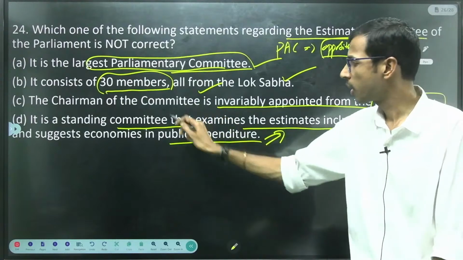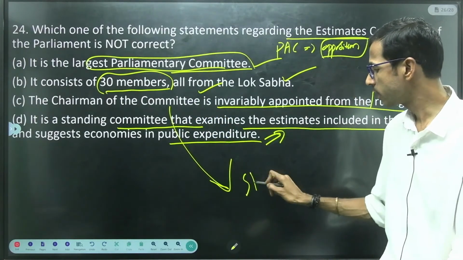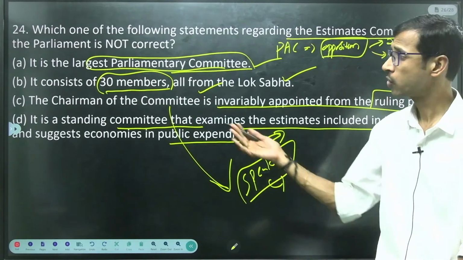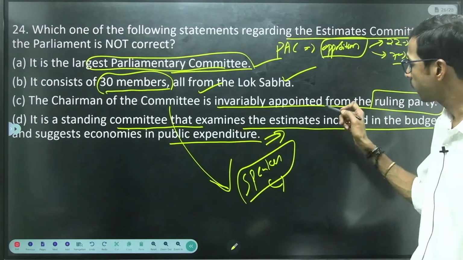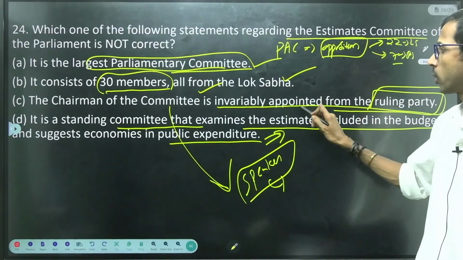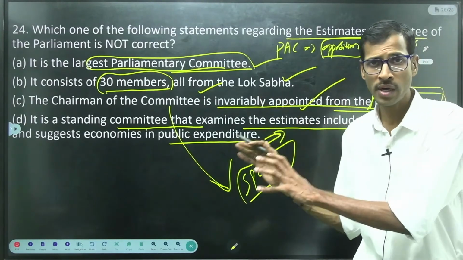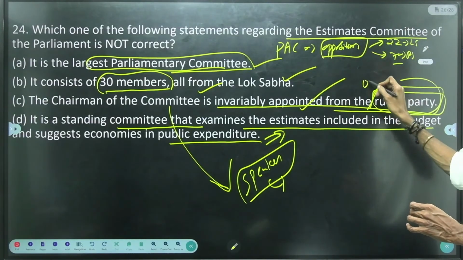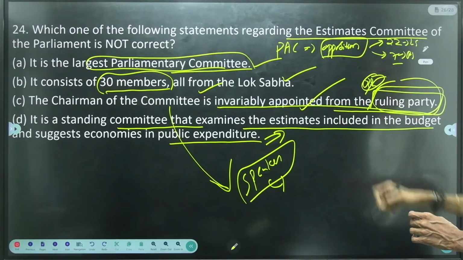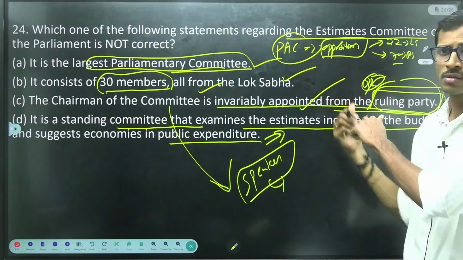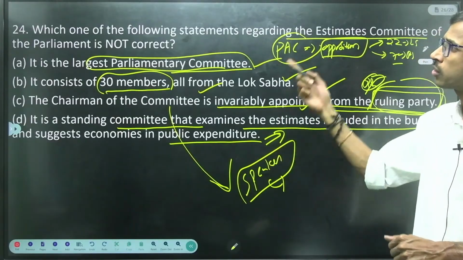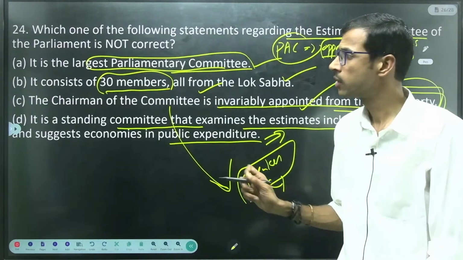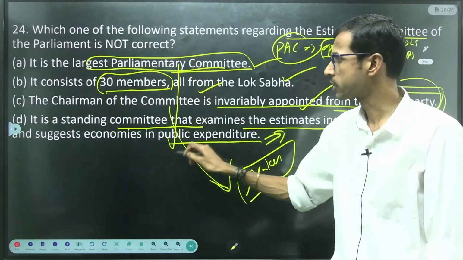The chairman of the committee is appointed by the Speaker, and invariably from the ruling party only. This is also correct. All four options are correct. Unlike the PAC, where it is the opposition party, here it is the ruling party only. So this question gives 1 mark if you attempt it, because all options are correct, right?